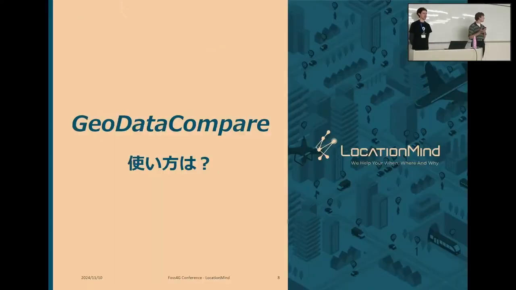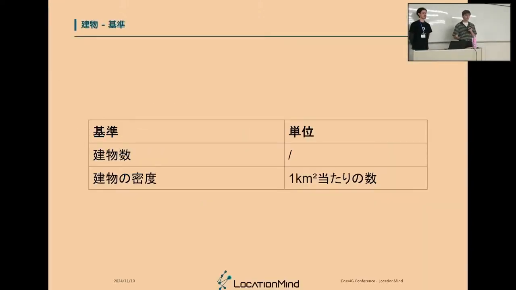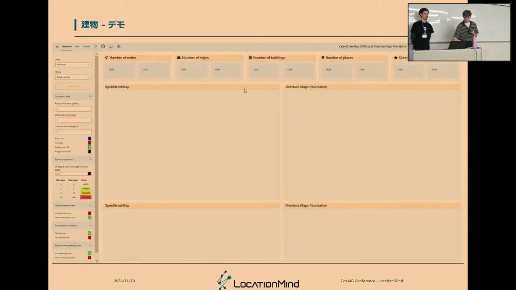So the question is, how can one use GeoData Compare? And as I said, we'll present 3 demonstrations. The first one is about buildings. And let's say that you're, for instance, public administration, and you want to do a study of land cover in Morioka, Japan. Then which data set should you use? So in order to compare 2 data sets, we have to choose criteria. So here the criteria are quite easy. It's the number of buildings and the density of buildings in the area. So this is the demonstration.